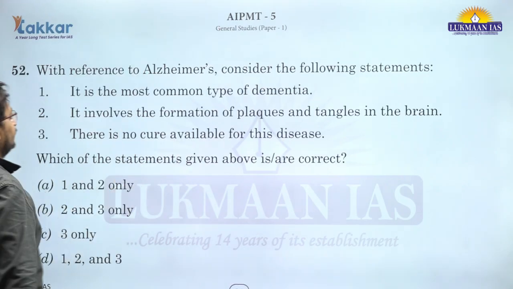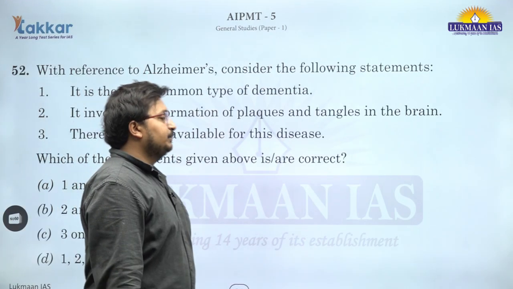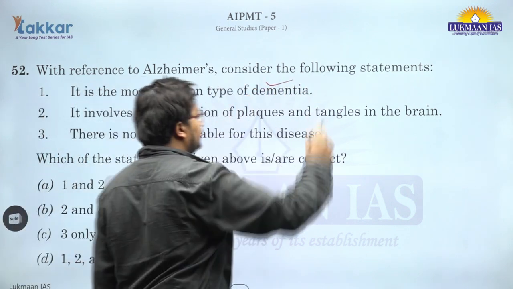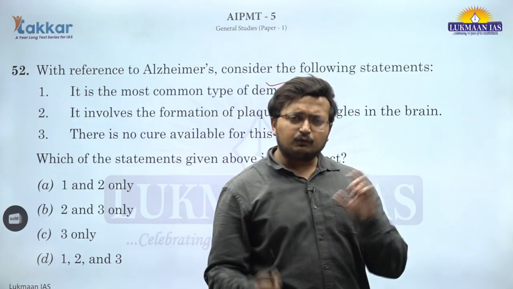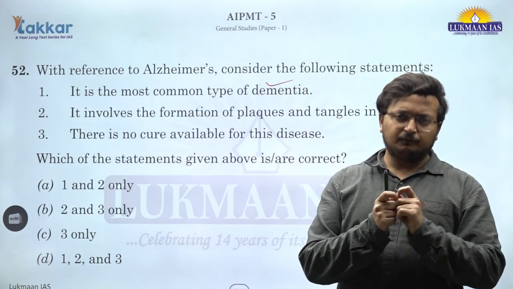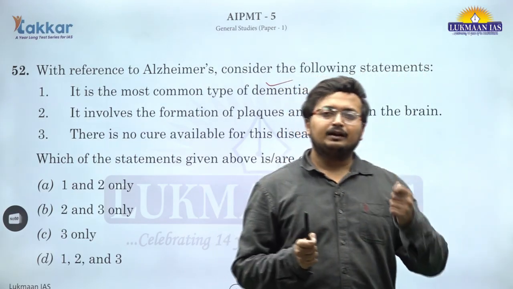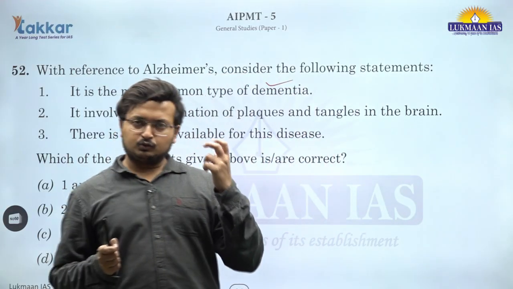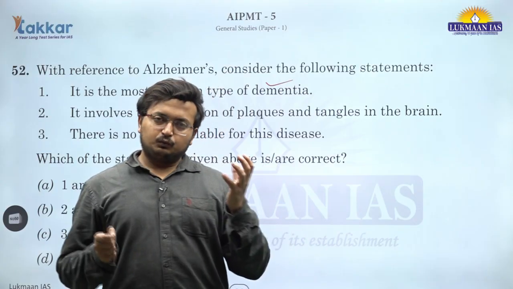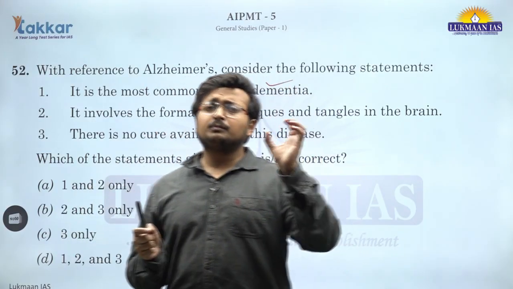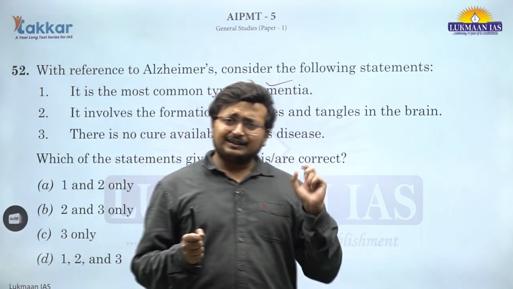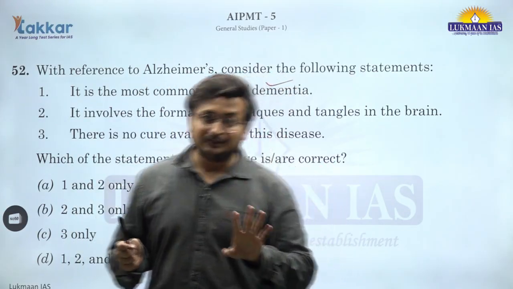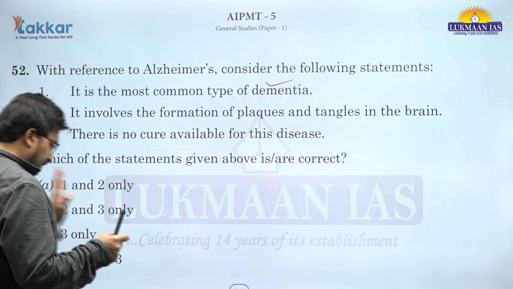52, with reference to Alzheimer's, consider the following statements. Alzheimer's is a disease, obviously. It is the most common type of dementia. This is correct. Dementia is where the memory networks or memory neural fibers are eroded and people start forgetting. Forgetting is nothing but your loss of temporary storage of information. How do we store information? In certain blocks, nodes, connected through certain neural fibers that get eroded with time. That is a kind of dementia only.